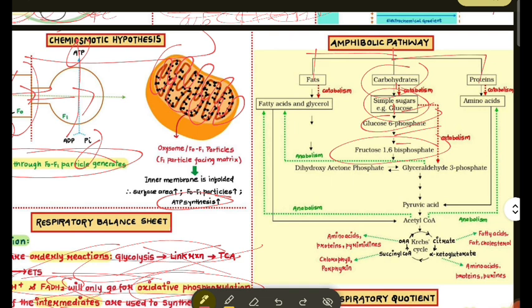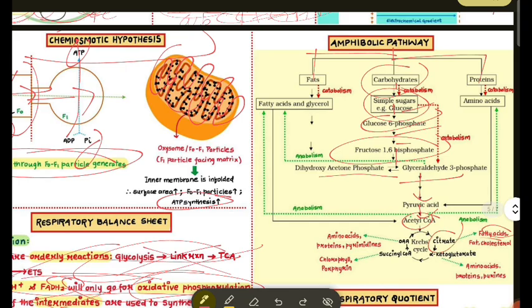Here enzymes, and fructose 1,6-bisphosphate goes to DHAP and PGAL. So it goes to the pyruvic acid formation, which forms acetyl coenzyme A, goes to Krebs cycle,